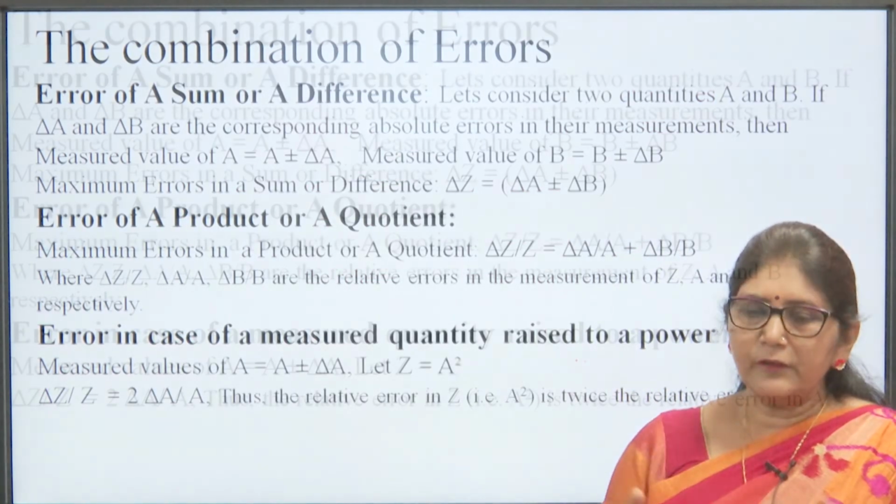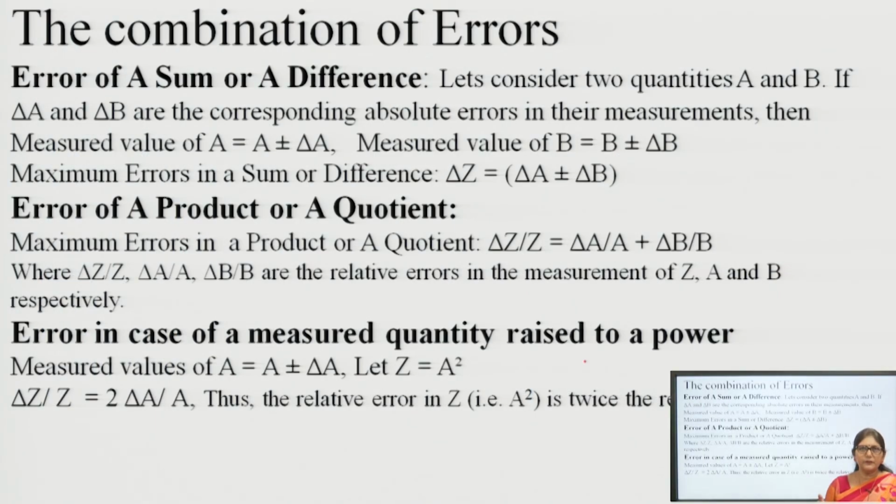Then if we use 2 or 3 measurements, suppose we are using 2 resistances and we connect these resistances in series, then the errors of both the resistances will add up. If we consider 2 quantities, denoted here as A and B, and the measured value A is equal to A plus minus delta A, there is a tolerance in every quantity. The tolerance is delta A, and the second resistance has a tolerance of delta B. So, the maximum error in sum and difference will be delta A plus minus delta B.